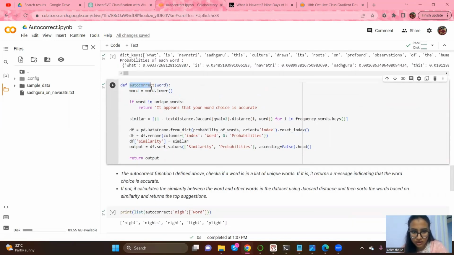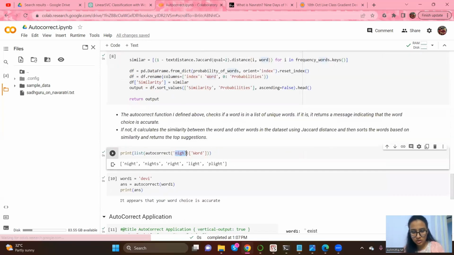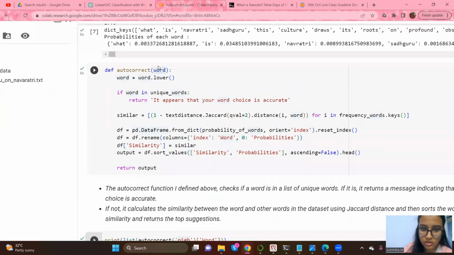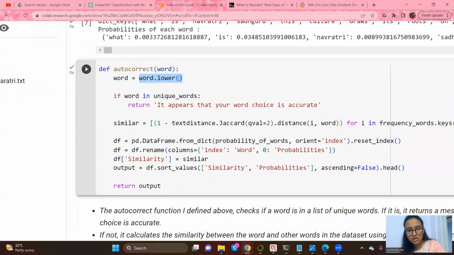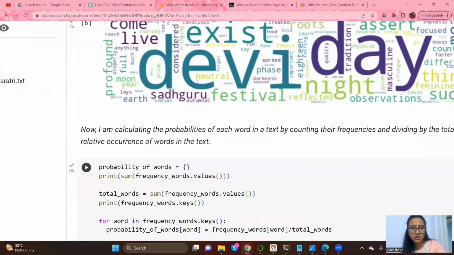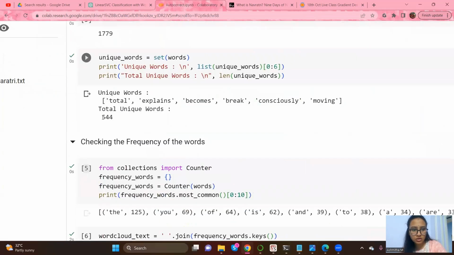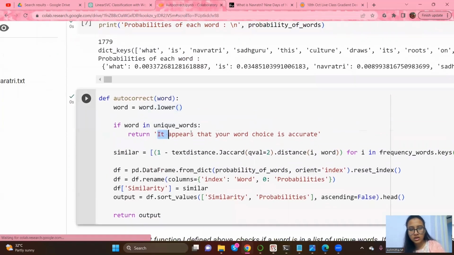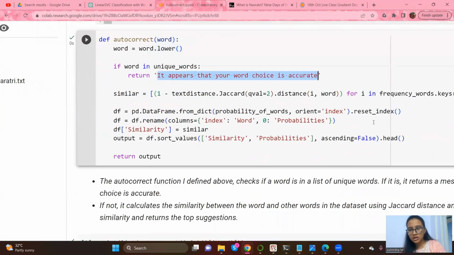So here we've defined an autocorrect function, which will take one word as an input. It will tell you the correct suggestion. This is what I'm trying to do. This is my word. I'm not spelling it properly. My autocorrect application is suggesting me all these words. So once you give the word here, I'm converting it into lowercase. If it is in the 544 unique words, then return: it appears that your word choice is accurate, that you did not commit any spelling mistakes.